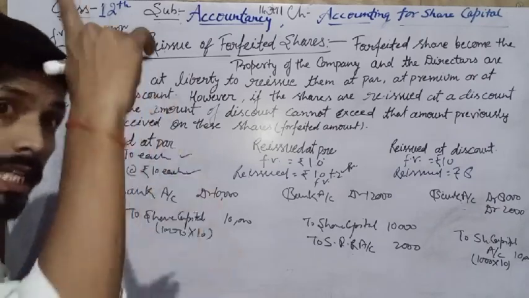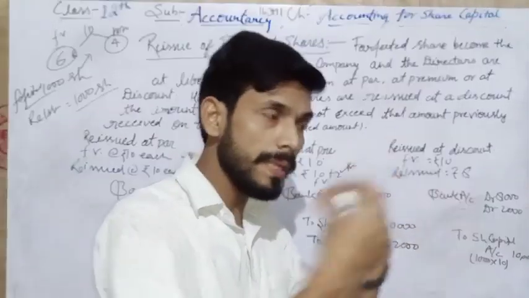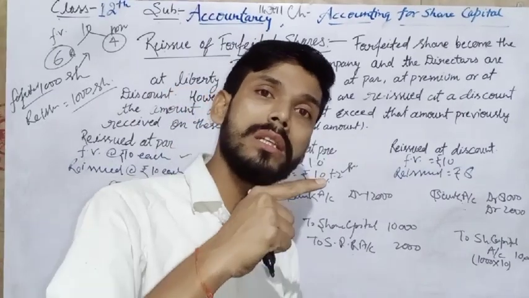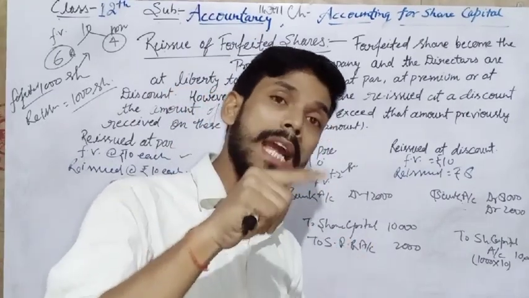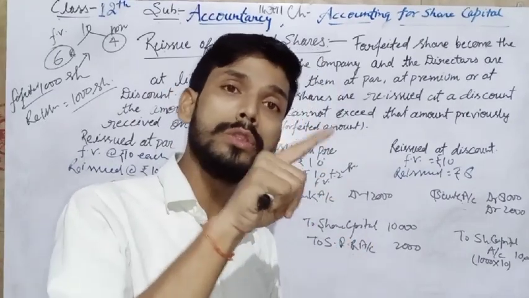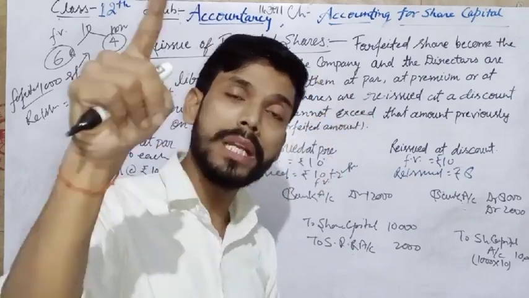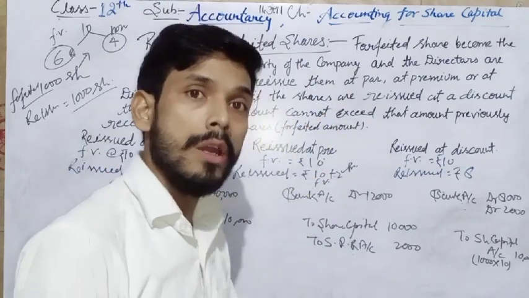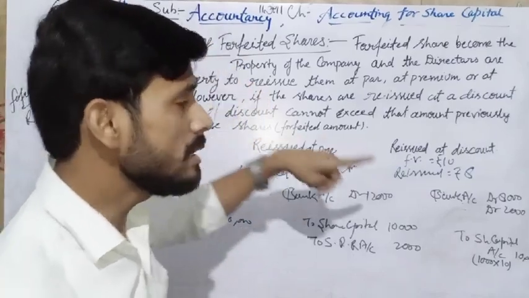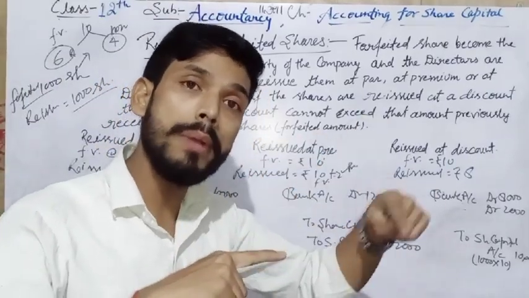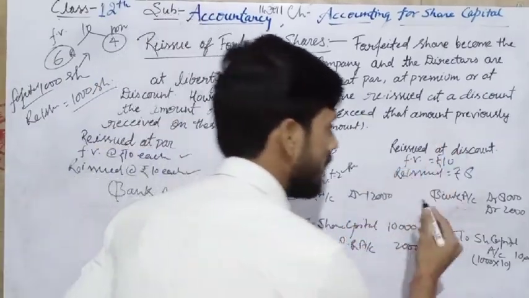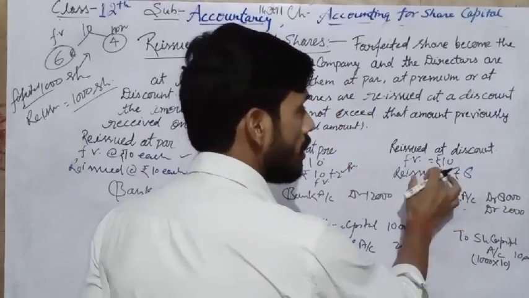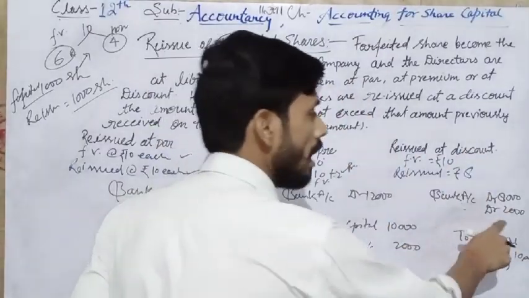It means when we forfeited such shares, we passed the journal entry share capital account debit to share forfeited for 6,000 rupees. So the share forfeited account has a balance of 6,000, and here we have a loss on such shares of 2,000.